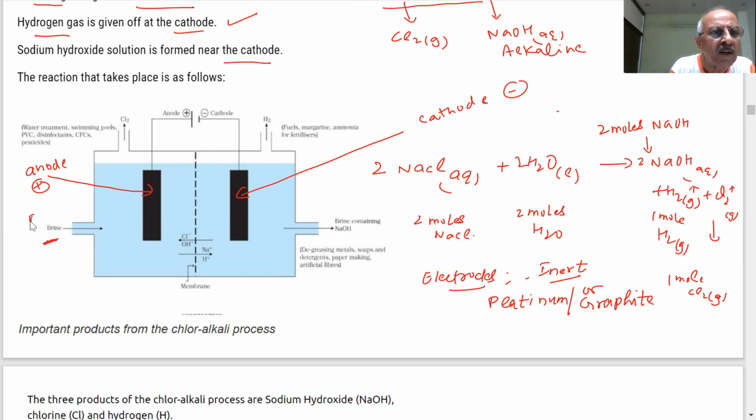You see the brine? What is brine solution? NaCl aqueous. This is poured here, and this is a cell. Closed, and there is a membrane where the solution can flow. Now what will happen? This is a battery.